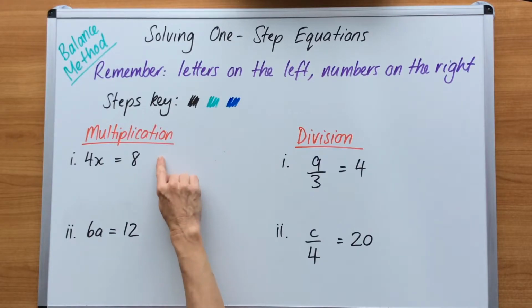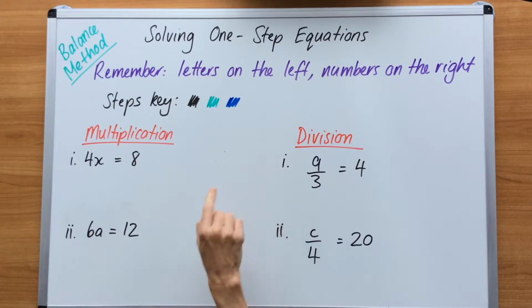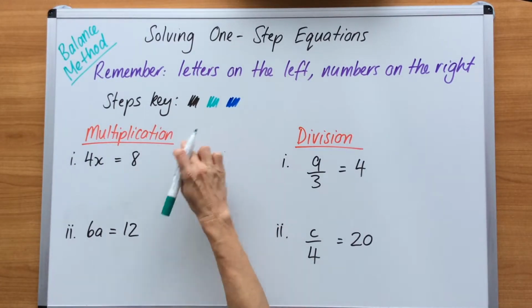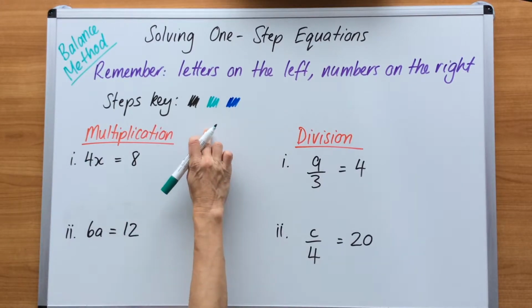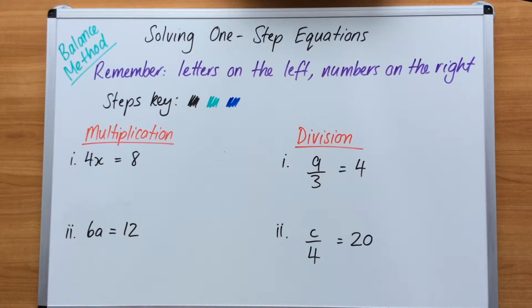If you get a multiplication question, what you have to do is the opposite and divide. And over in division, you have to do the opposite and multiply. I'm going to go through this now and show you some steps using the key here. Black is the question, green is my first move, and blue is my second. Remember, what you do to one side, you must do to the other side.